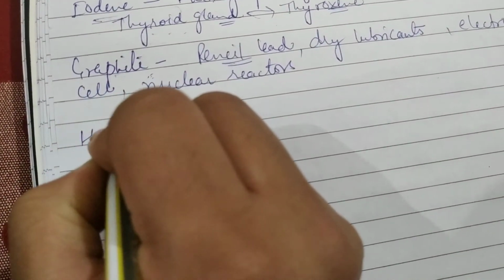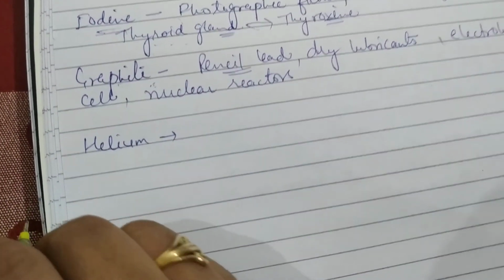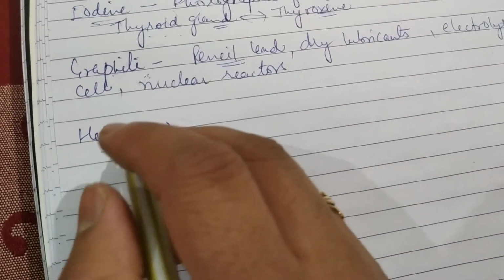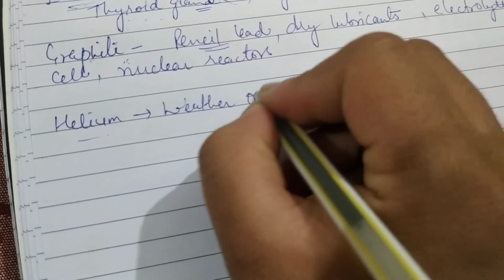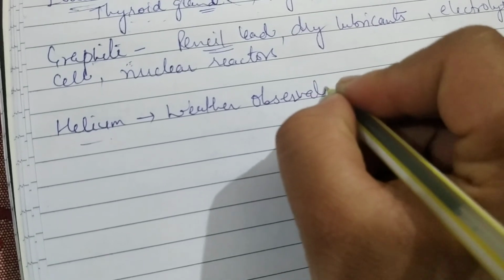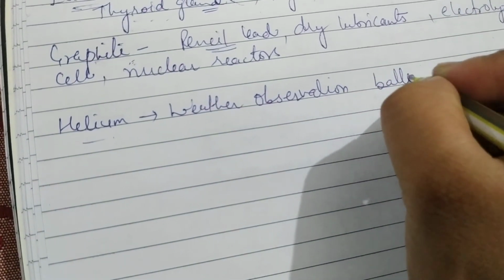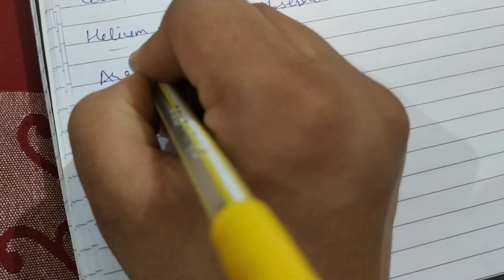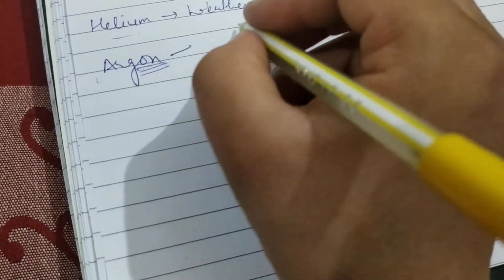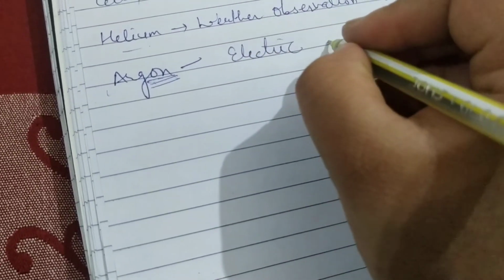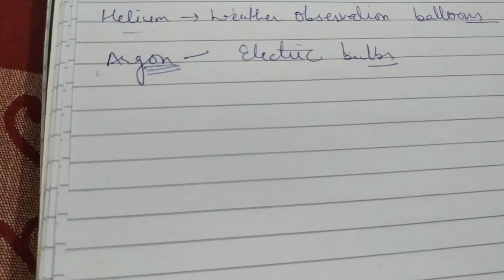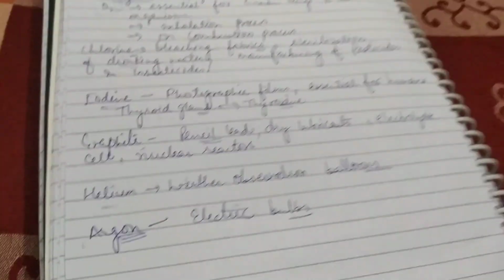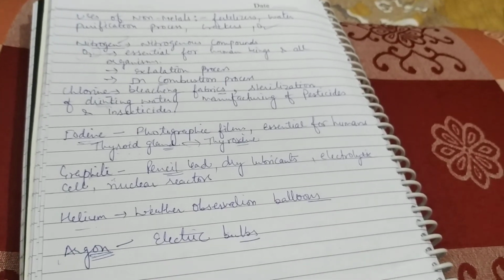So here is helium. Helium is a noble gas and it is used in weather observation balloons. Okay. Next is argon. The argon gas is generally used in electric bulbs. So you see electric bulbs in your houses which are filled with argon gas. I hope these uses of metals and non-metals are clear to all of you.